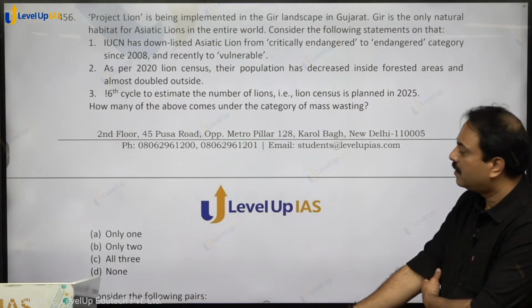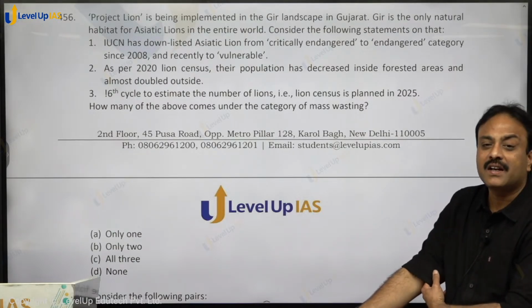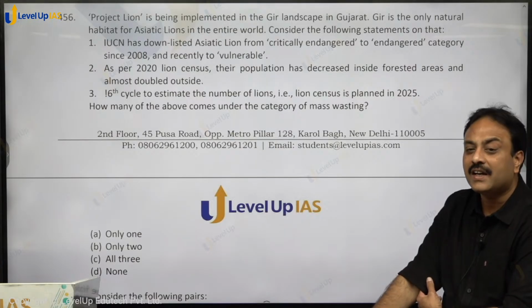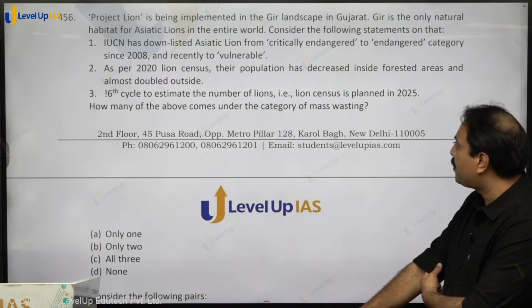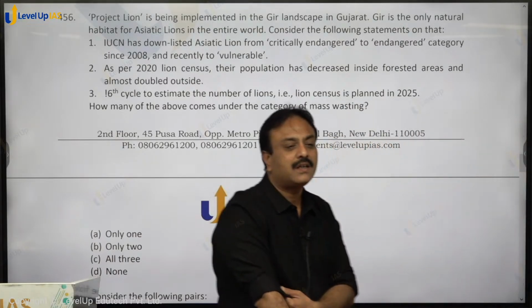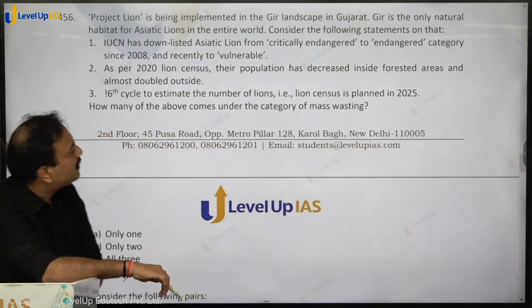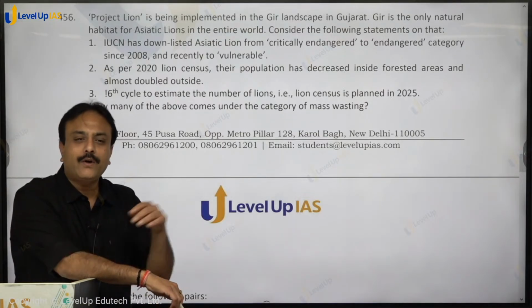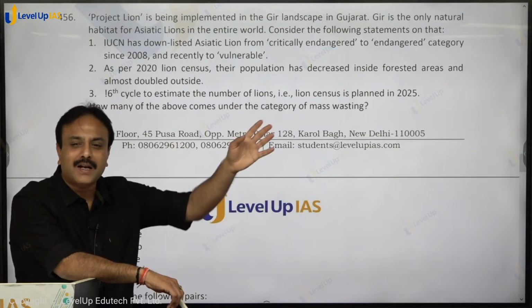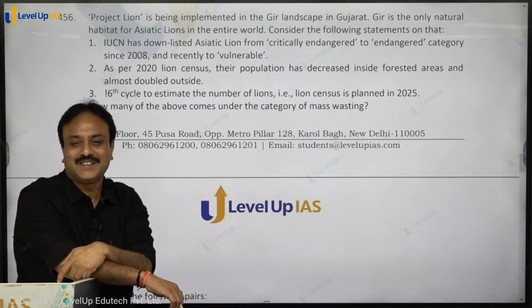हाँ, अब क्या कर दिया? एक ही लाइन कर दिया. As per 2020 lion census, their population had decreased inside forest and increased, almost doubled outside. 2020 सेंसस यही कह रहा है कि जंगल में कम मिलना है, बाहर ज्यादा मिलना है, राइट.